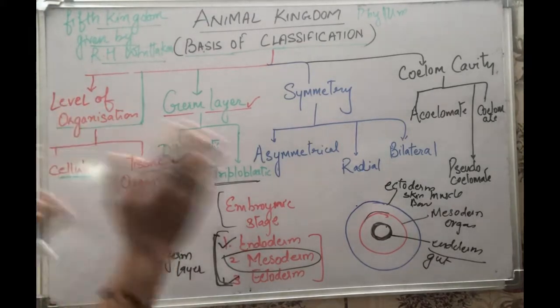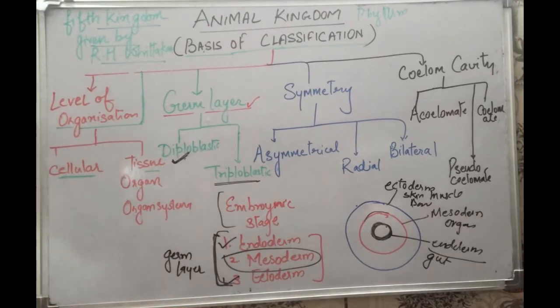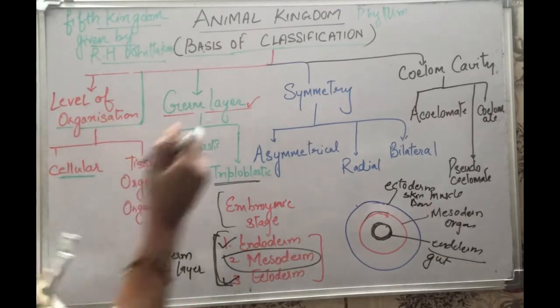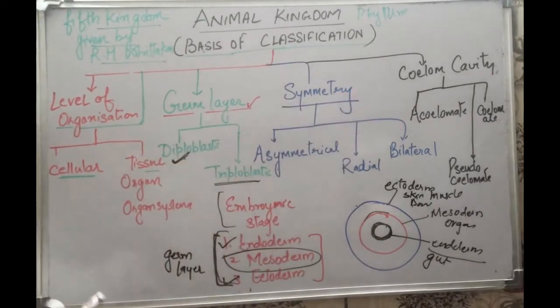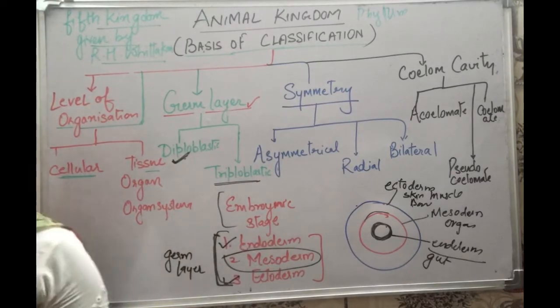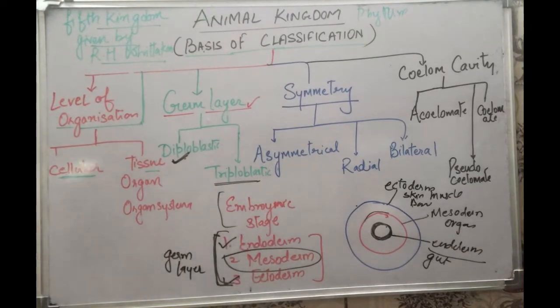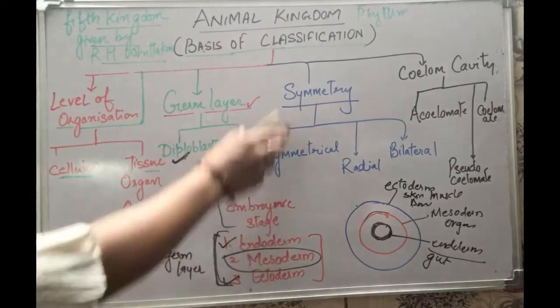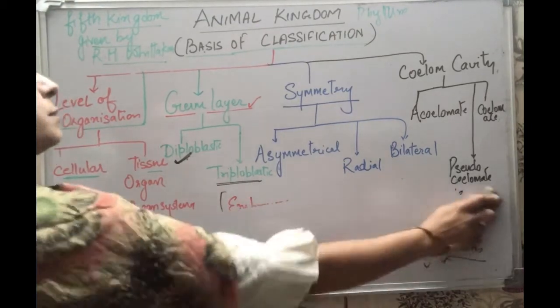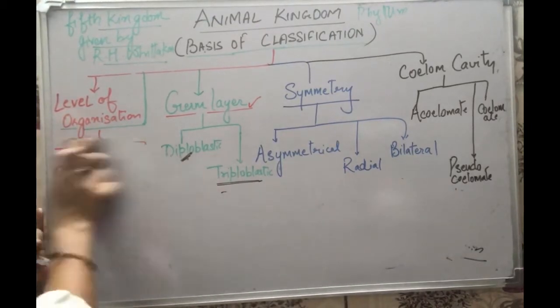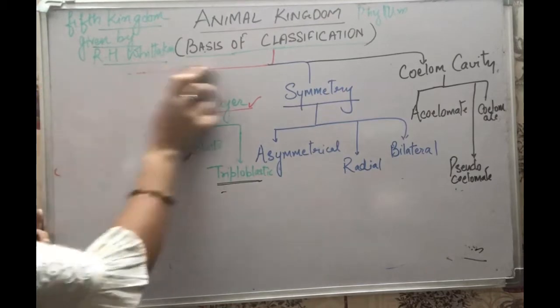अगर हमें इनसे better कुछ और classify करना है, then we have another, that is the symmetry of the organism. The symmetry is the plane in which the organism can be divided into different parts. Like if an organism, let's understand the symmetry.